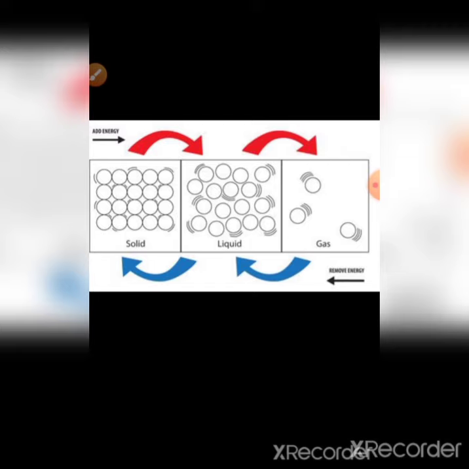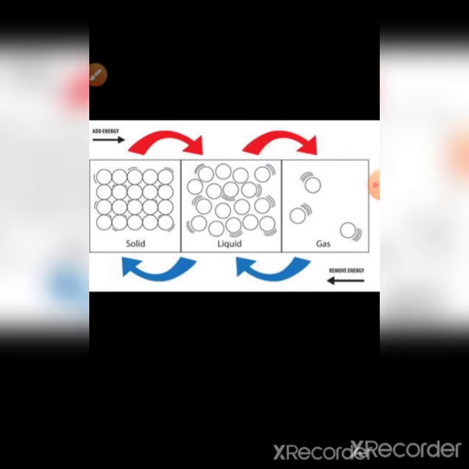On adding energy, the randomness of particles increases because kinetic energy is increasing, and the state converts from solid to liquid and liquid to gas.